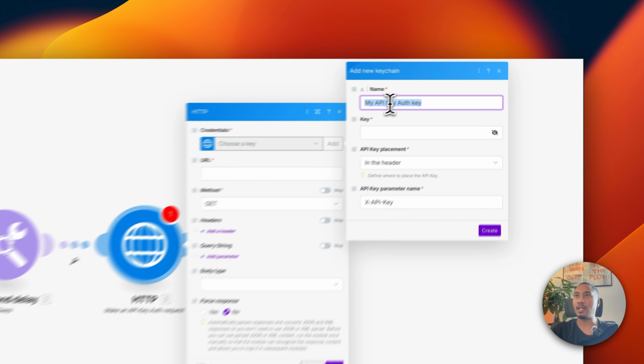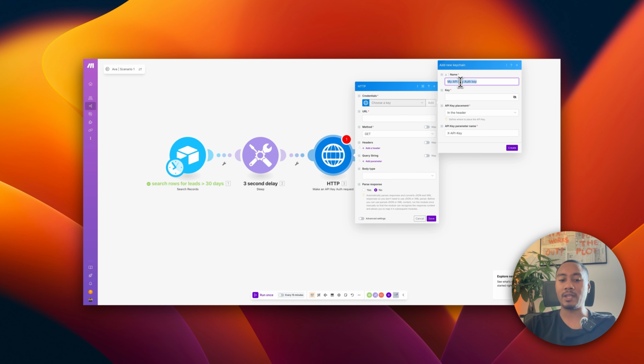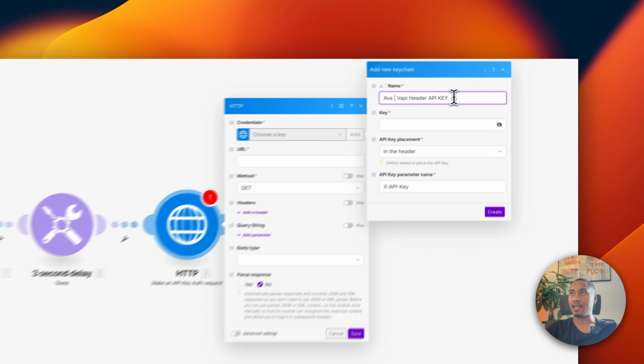For instance, you can name it either by the assistant, or you can just name it like, oh, this is Vapi, right? But the way I like to go about it is name it by the assistant, and then also state where this key is for, where the key is going to be placed, which is the header, and what this is. So I like to name it like this: Ava Vapi header API key.